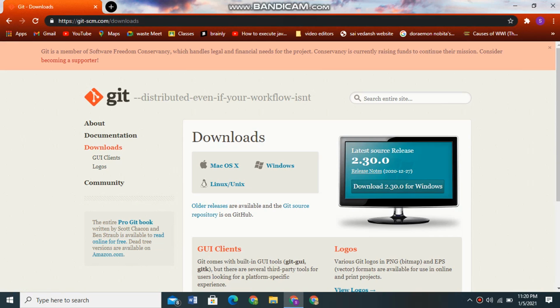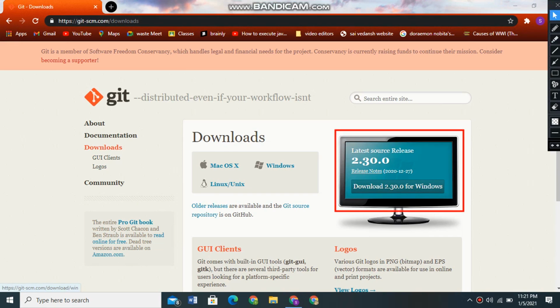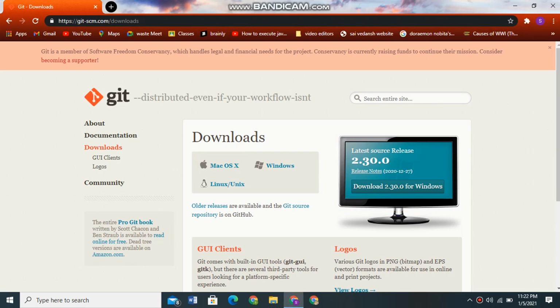Here a download for Windows button is there. You can click on download for Windows if you have Windows, or here is an option for downloading for macOS if you have macOS.